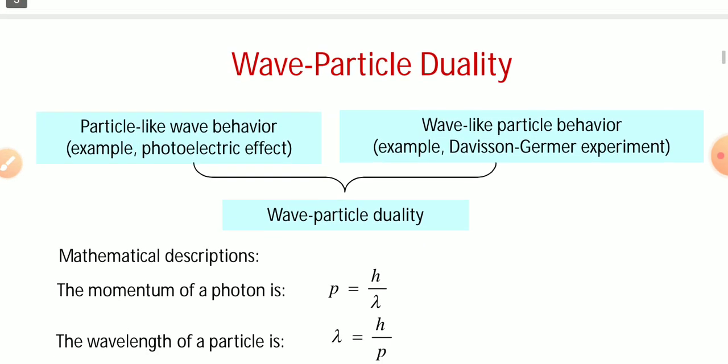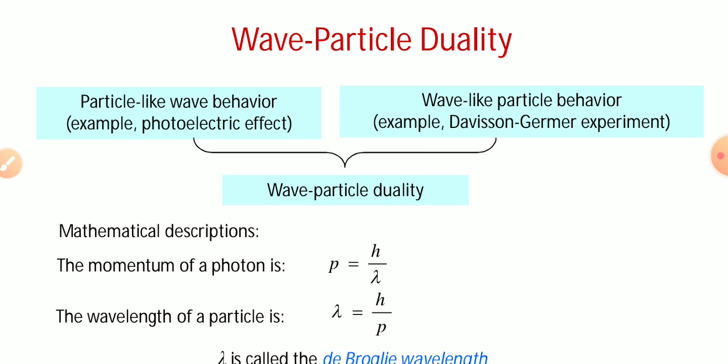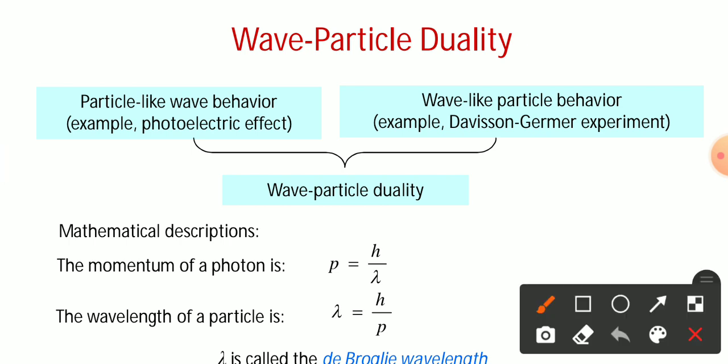When we are talking about wave and particle duality, two things arise. First one is particle-like wave behavior, and second one is wave-like particle behavior. The first was analyzed after the examination of the photoelectric effect. The wave-like particle behavior arises when the Davisson-Germer experiment happens.